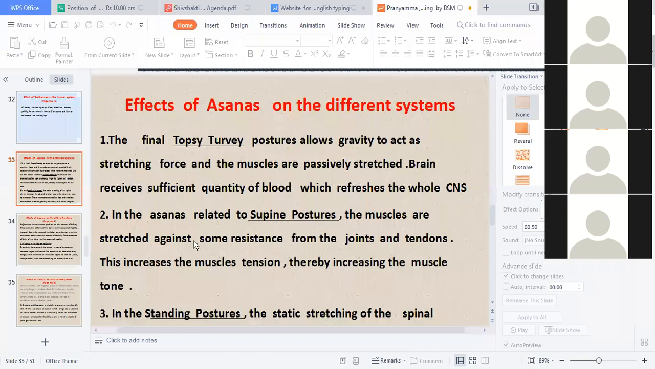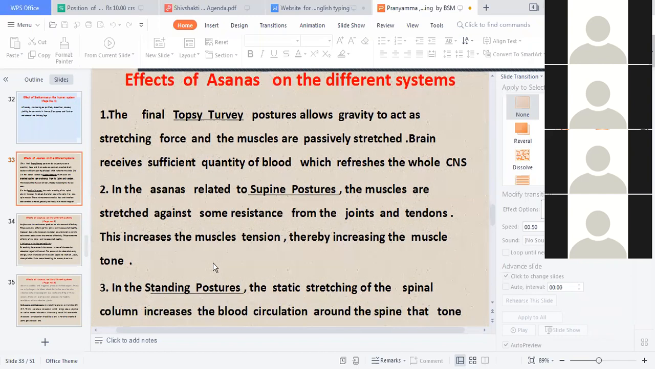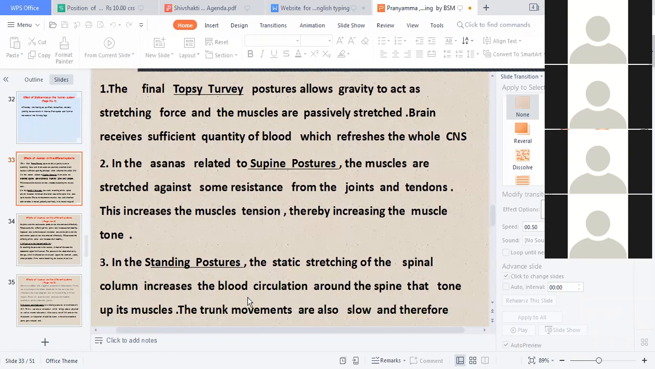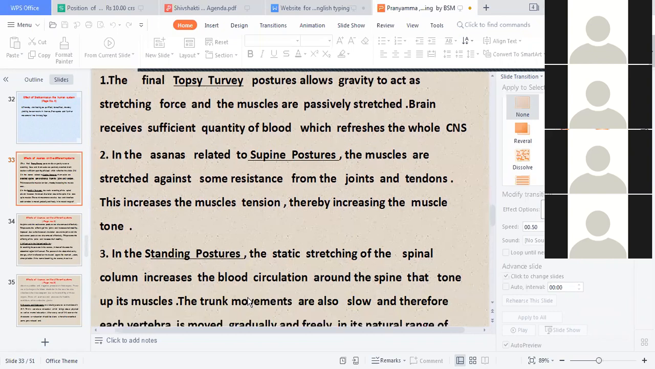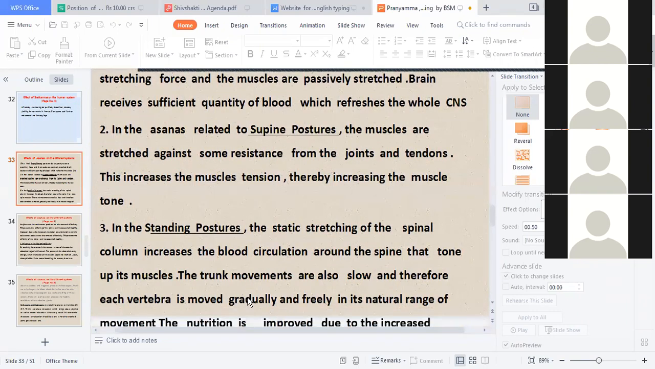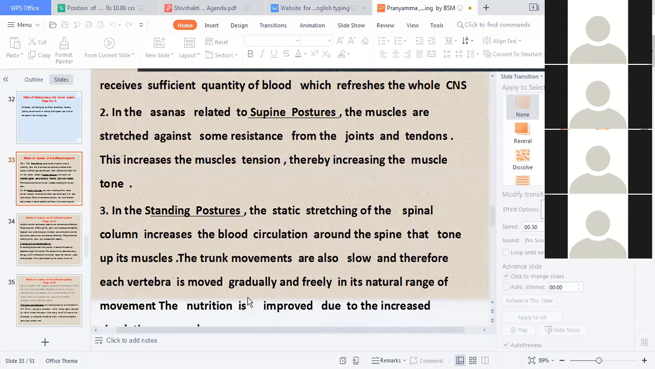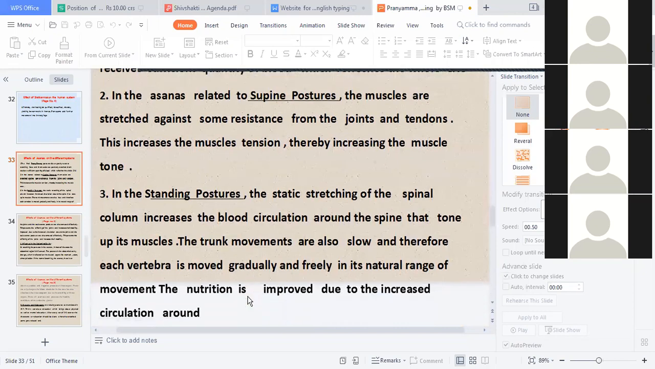In the supine postures, muscles are stretched against some resistance from the joints and tendons. This increases the muscle tension, thereby increasing the muscle tone. In the standing postures, Tadasana, Tiryak Tadasana, Hastapadasana, static stretching of the spinal cord increases the blood circulation around the spine that tones up its muscles. The trunk movements are also slow, and therefore each vertebra is moved gradually and freely at a natural rate of movement. The nutrition is improved due to the increased circulation.